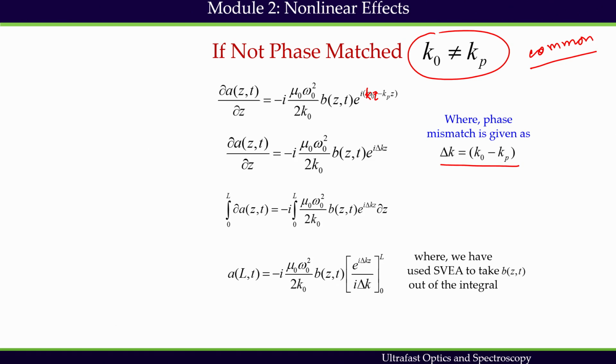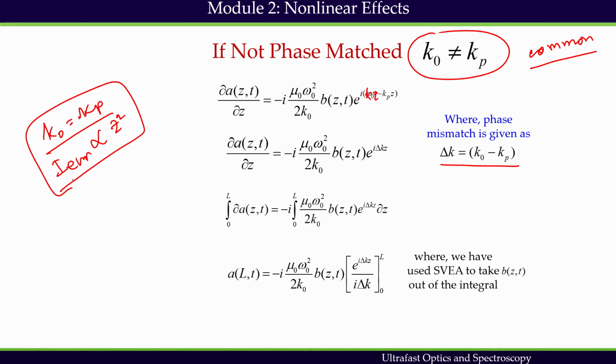When the emitted wave propagates through the medium, it easily becomes out of phase with respect to the induced polarization after some distance. So previously, when K naught equals Kp, we have seen that the intensity of the emitted beam is proportional to Z square. This in general does not work in most practical scenarios.